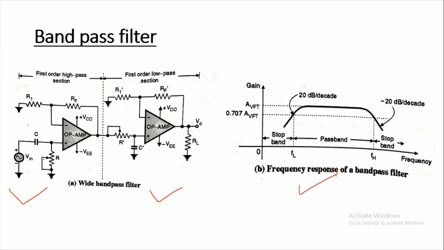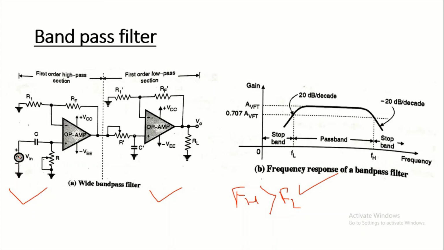It is a combination of the frequency responses of the high pass filter and the low pass filter, where FH is greater than FL. Note that FH is the cutoff frequency of the low pass filter, while FL is the cutoff frequency of the high pass filter.